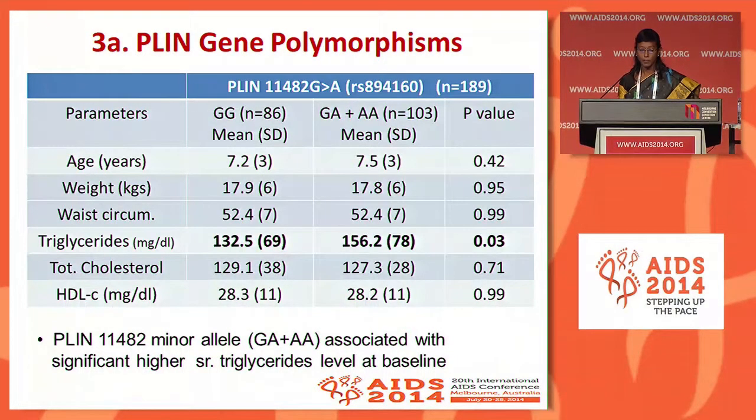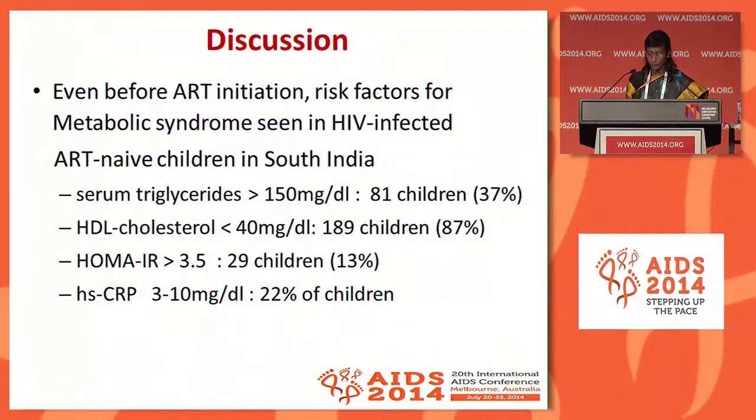Now, looking at the PLIN gene polymorphism, the homozygous group GG was compared to the minor allele A group, GA and AA. With respect to age, weight, and waist circumference, both groups were similar. However, for serum triglycerides, the group with the minor allele A was associated with a higher triglyceride level at baseline as compared to the homozygous group, and this difference was statistically significant.